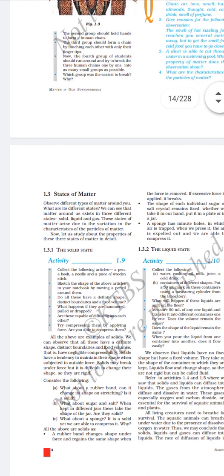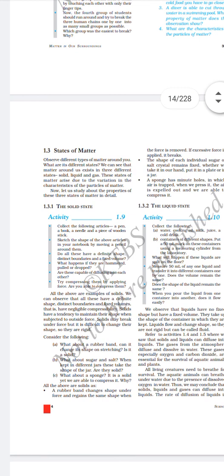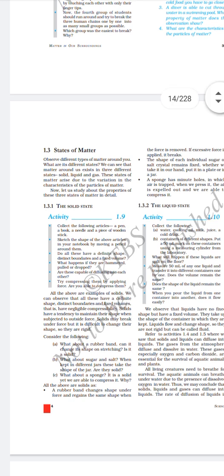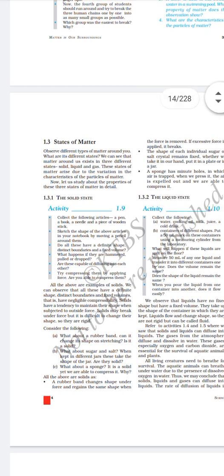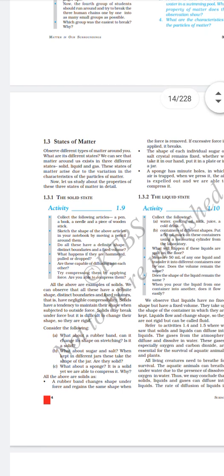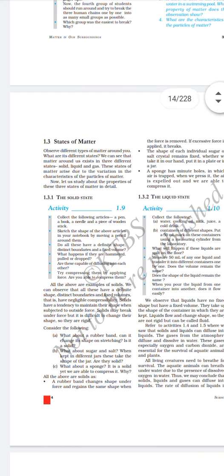In all the above examples of solids, we can observe that they all have definite shape, distinct boundaries and fixed volumes. That is, they have negligible compressibility. Solids have a tendency to maintain their shape when subjected to outside force. Solids may break under force, but it is difficult to change their shape, so they are called rigid. Rigidity is a property of solids where we cannot change their shape and size.